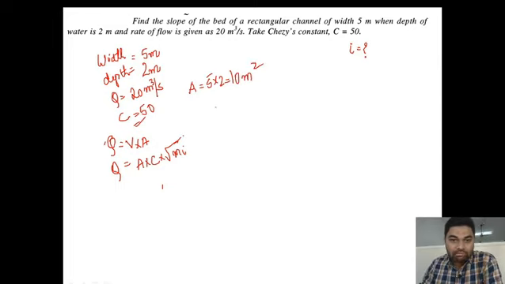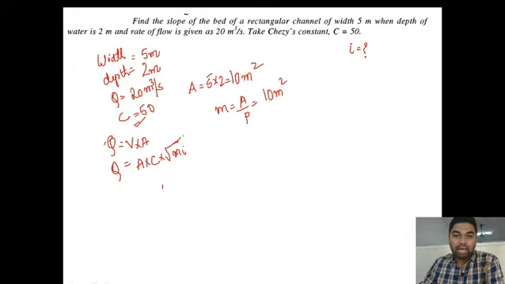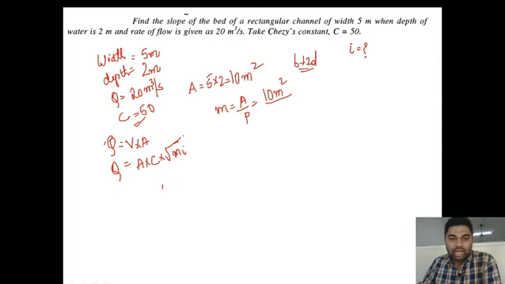And to calculate the value of m, which is area by perimeter, area is 10 meter square by perimeter. What is the perimeter? The formula for perimeter for a rectangular channel is b plus 2d. What is b? 5. Plus 2 into depth, what is depth? Depth is 2 meters.